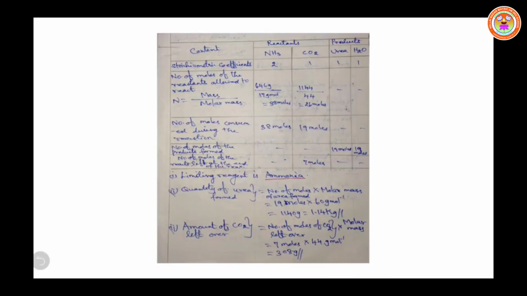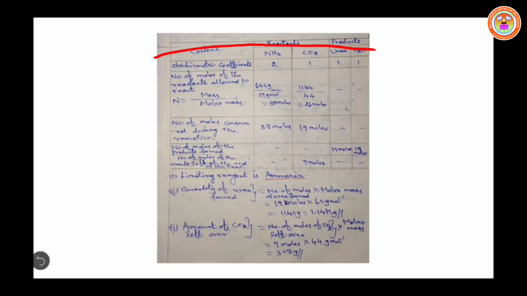The balanced equation is 2NH3 plus CO2 gives NH2CONH2 plus H2O. First we write the stoichiometric coefficients of the reaction: 2:1:1:1. That is, 2 moles of ammonia reacts with 1 mole of CO2 and gives 1 mole of urea and 1 mole of water.